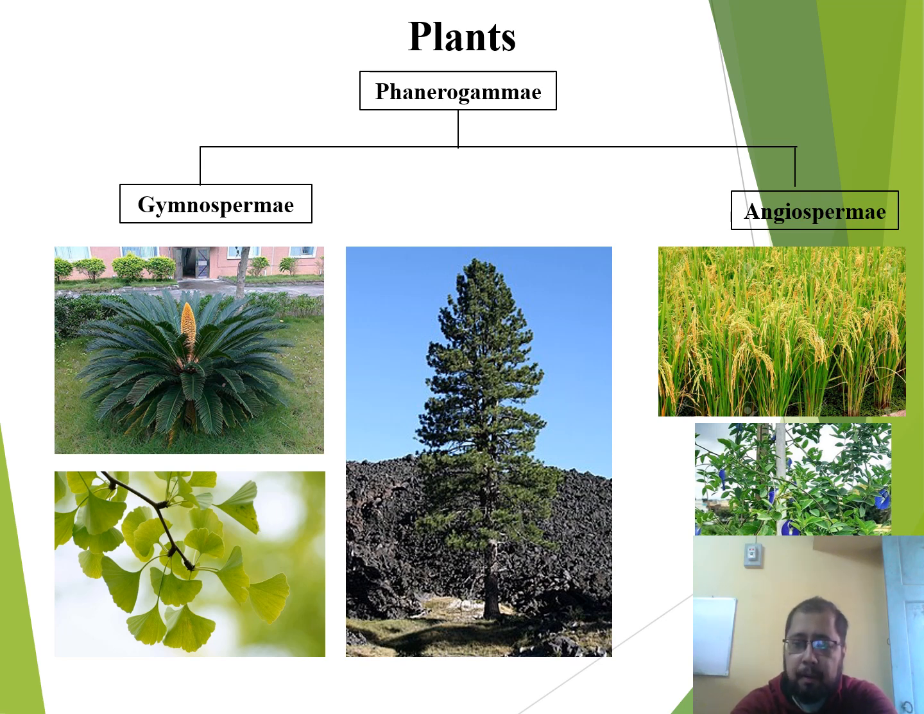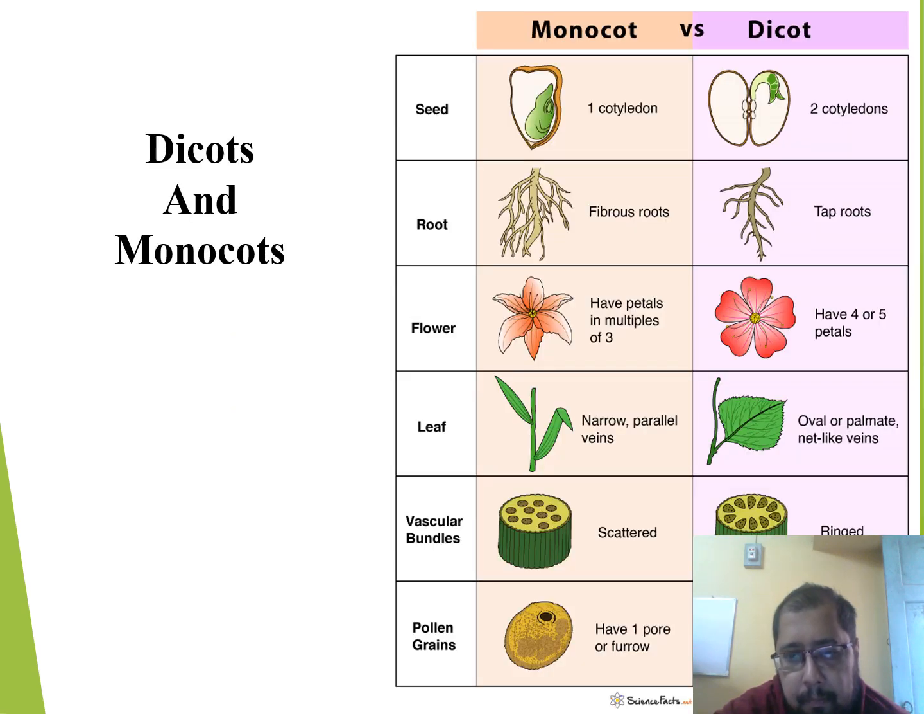Now the angiosperms are flowering plants in that they have flowers. The angiosperms are further divided into two subgroups, the dicotyledons and the monocotyledons. The monocotyledons have only one cotyledon, that is primary leaf, whereas the dicotyledons have two cotyledons or primary leaves.